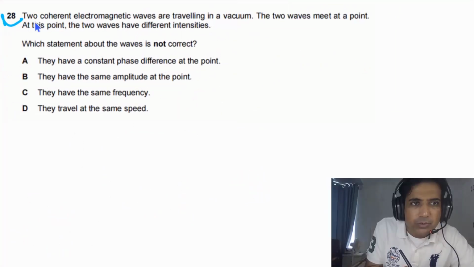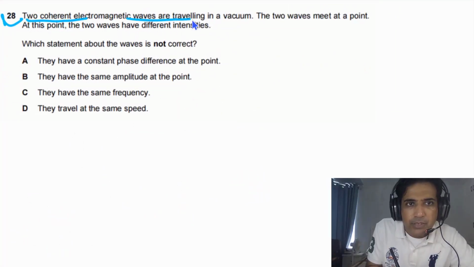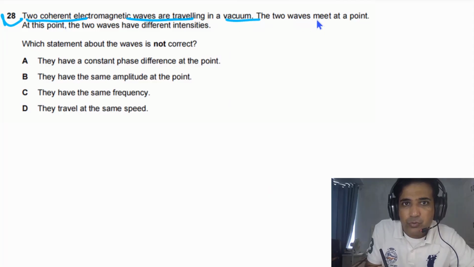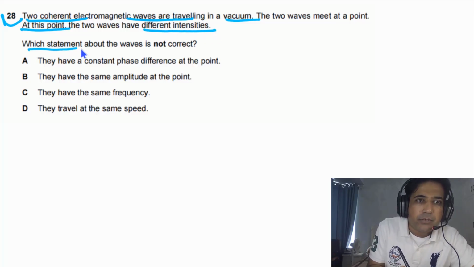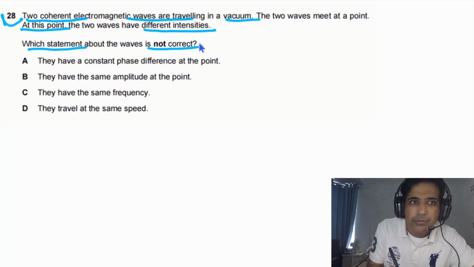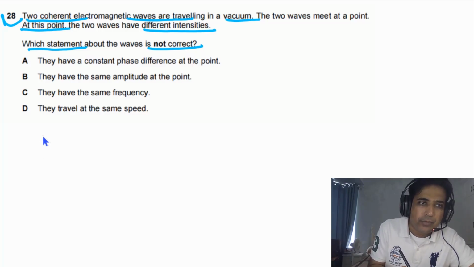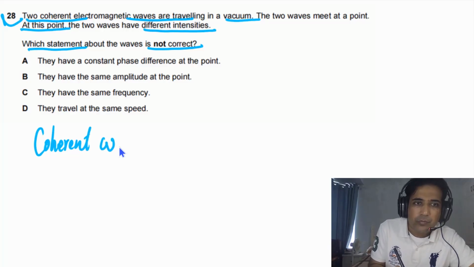Question 28 says two coherent electromagnetic waves are traveling in a vacuum. The two waves meet at a point. At this point, the two waves have different intensities. Which statement about the waves is not correct? So these are coherent waves, so we need to understand the properties of coherent waves.